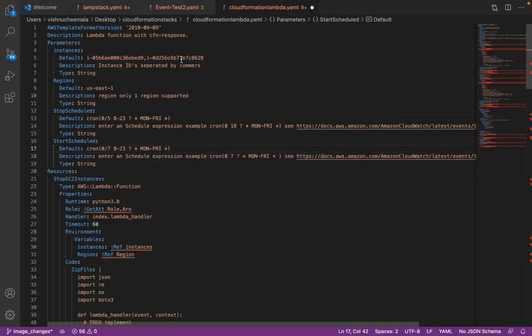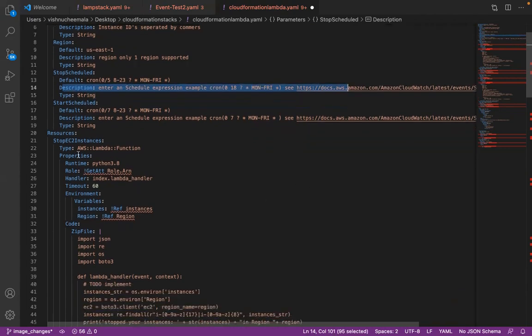Okay. And now I have my instances ready. And I have changed everything, every variable and everything. You see that this is just a description. This won't do anything actually. This is just a description. The description will give you a small idea, for example cron events or CloudWatch events, whatever event. Okay. And this Resources section is going to create resources.